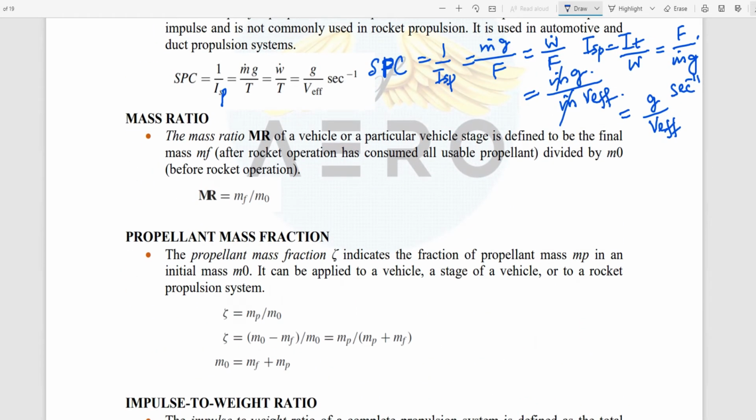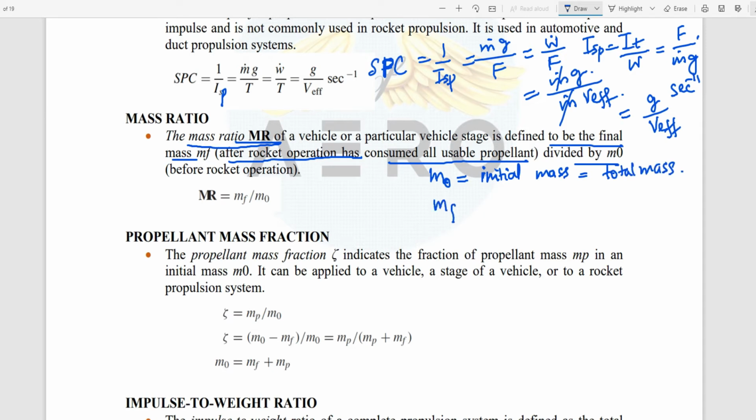And very important is the mass ratio, denoted by MR. It is a ratio between the final mass, that is, the mass after the rocket operation has consumed all the useful propellant, by the m naught. M naught means the initial mass or the total mass.